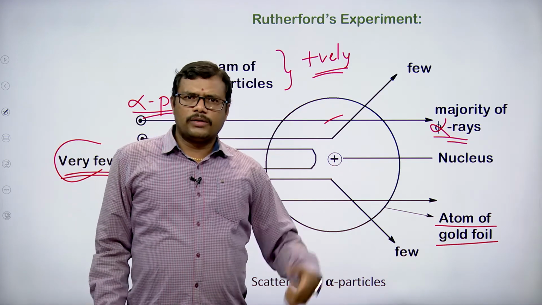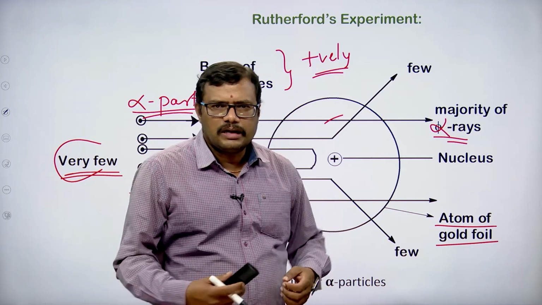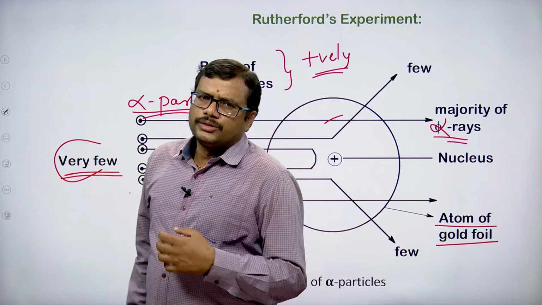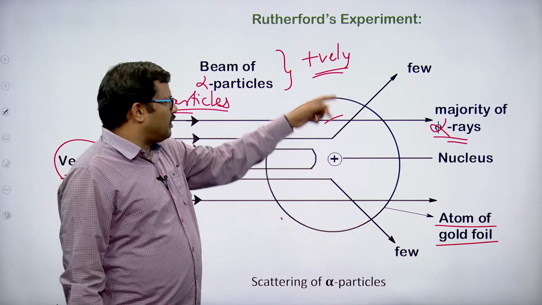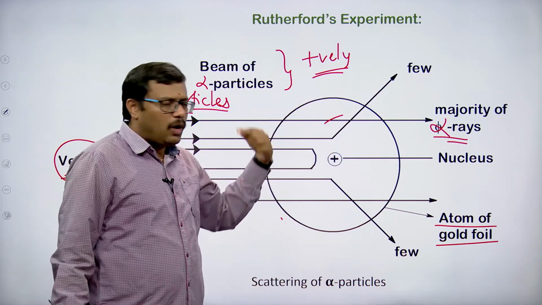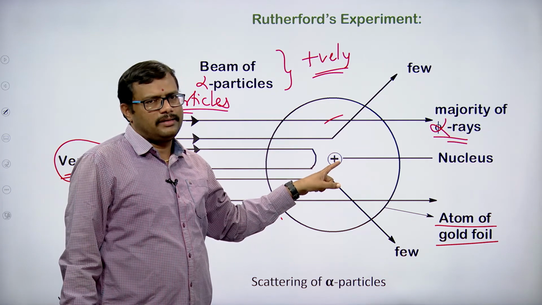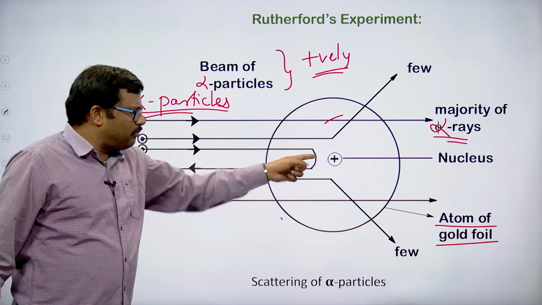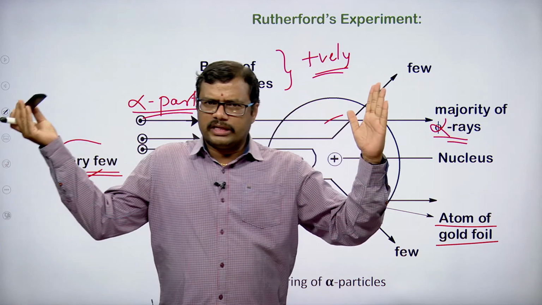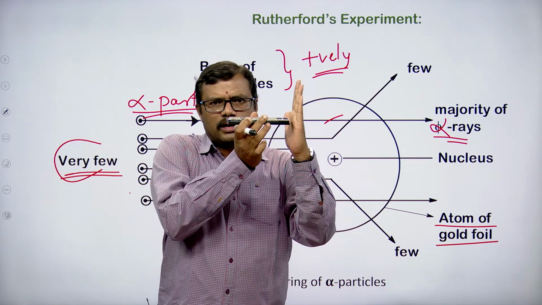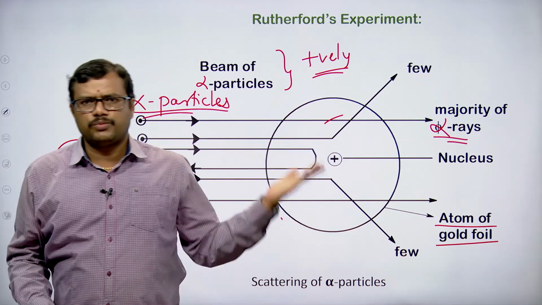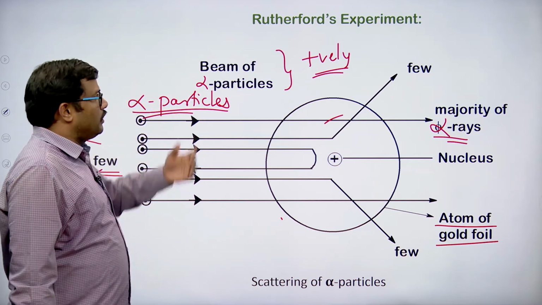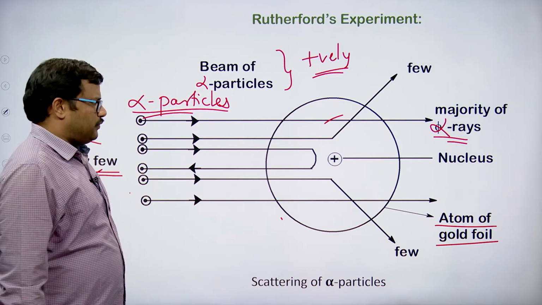We know that in nature like charges always repel and unlike charges attract. So here the positively charged particle got deflected, which means there is one more positive particle inside. And one particle bouncing back exactly means it is going straight toward that positive particle and coming back. So these are the observations made during the experiment by Rutherford.